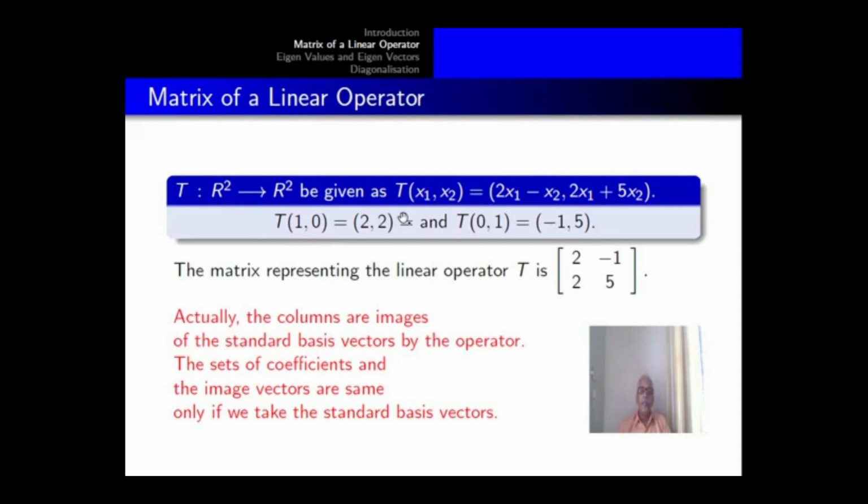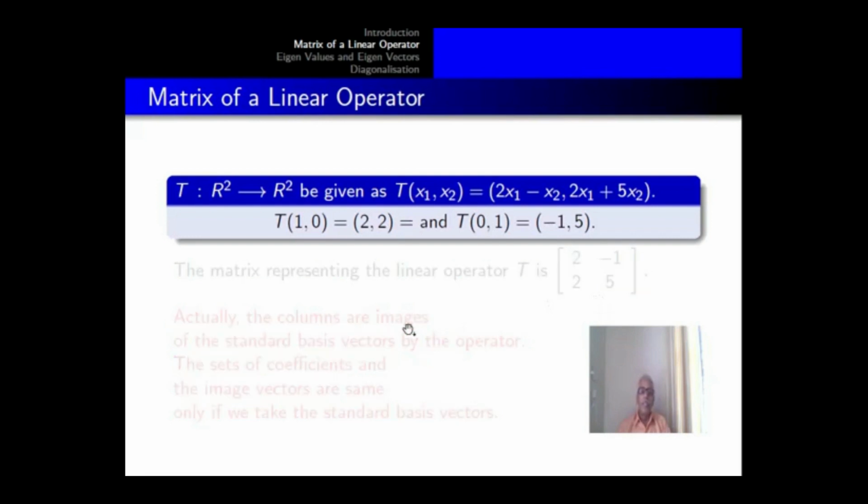T from R2 to R2 is given by T(x1, x2) = (2x1 − x2, 2x1 + 5x2). Images of the basis vectors are T(1, 0) = (2, 2), T(0, 1) = (−1, 5). The matrix representing the linear operator is [2 −1; 2 5]. Actually, the columns are the images. Image of the first basis vector is (2, 2), that is the first column. Image of the second basis vector (0, 1) is (−1, 5), and that is the second column.